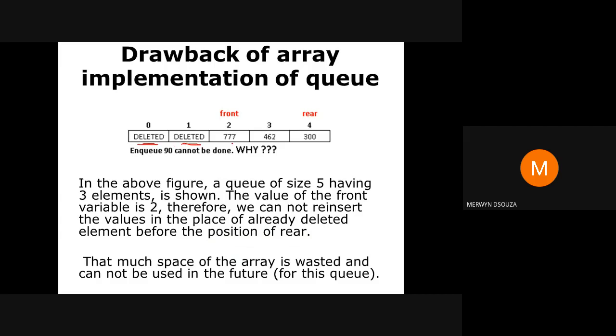Okay, so therefore front is pointing here. Front is pointing to this index, and rear is pointing to this index. Now, suppose I want to insert one more element. I say NQ 900. Can I do an NQ here?